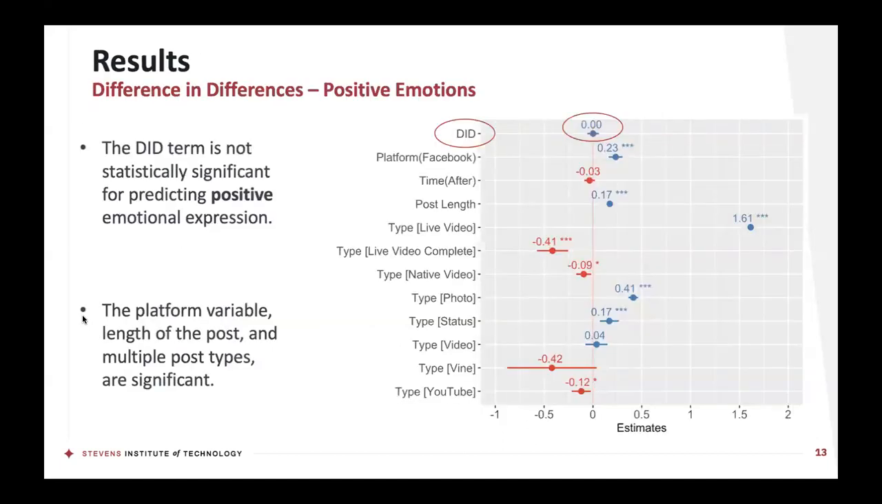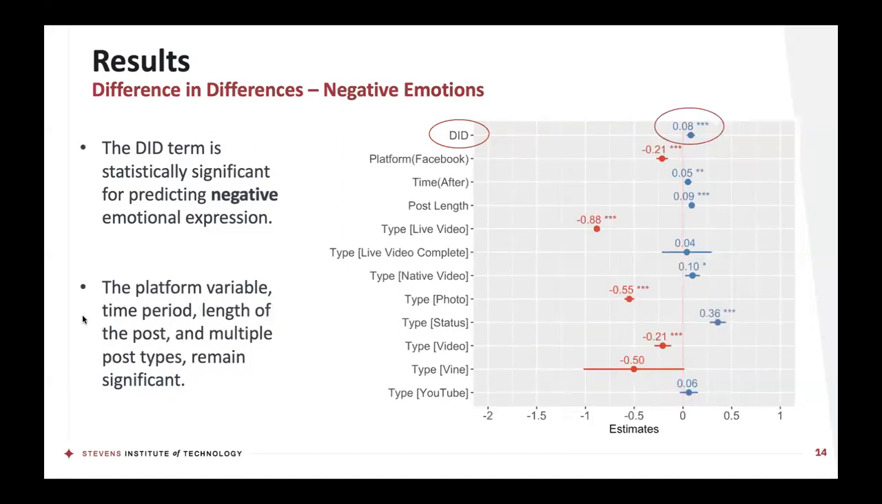So to start, we perform our differences analysis using our linear models, and we can isolate the impact of the reactions feature launch. We start by looking at positive emotions, and we find that the DID term is not statistically significant for predicting positive emotional expression. In fact, you can see the coefficient rounds to 0.00. The platform variable, the length of the post, and multiple post types are significant. But again, we see that reactions did not impact the expression of positive emotions.